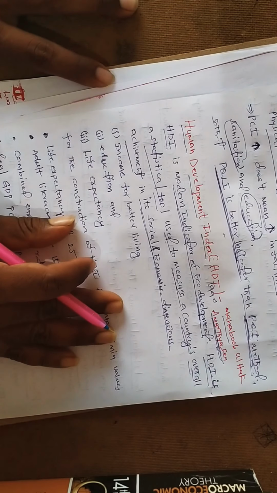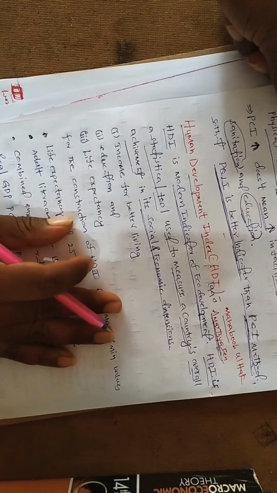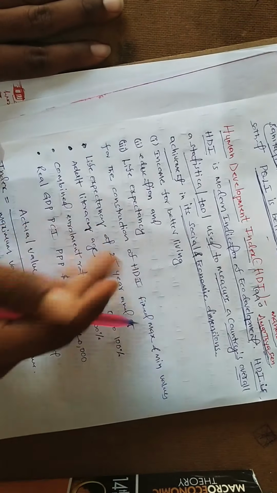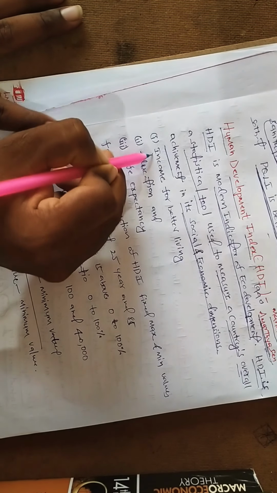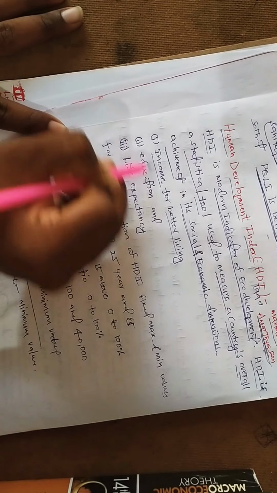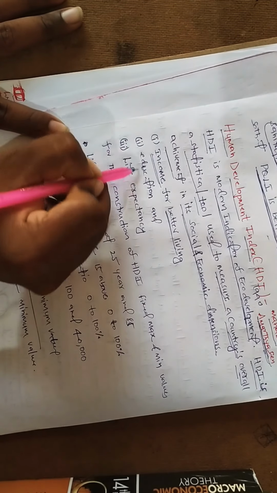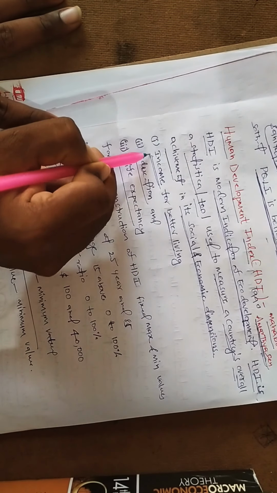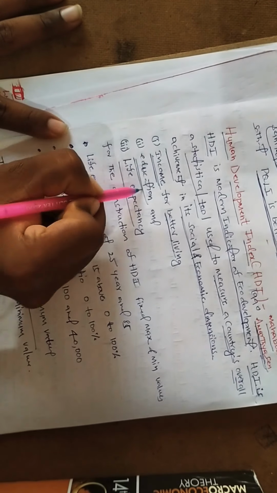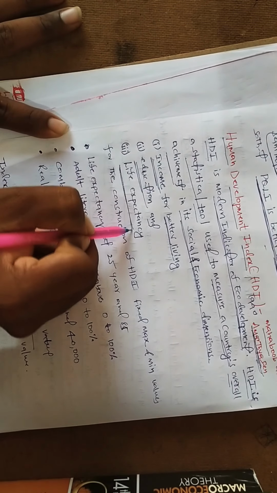So what do we mean by socio-economic dimensions? Socio-economic dimensions include income for better living, education, and life expectancy.